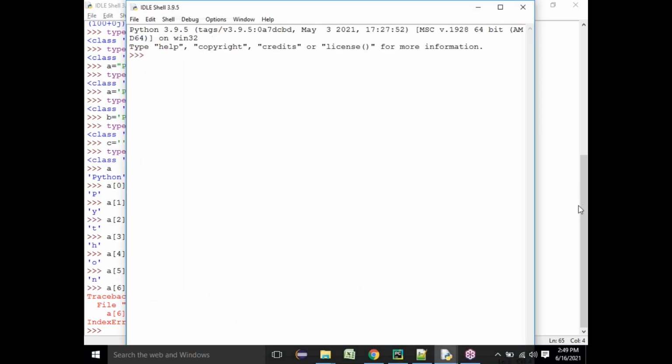Is there anyone who is not in the WhatsApp group, and who has paid the fees? Anyone else? Aniket is there. Is there anyone yet to pay the fees?